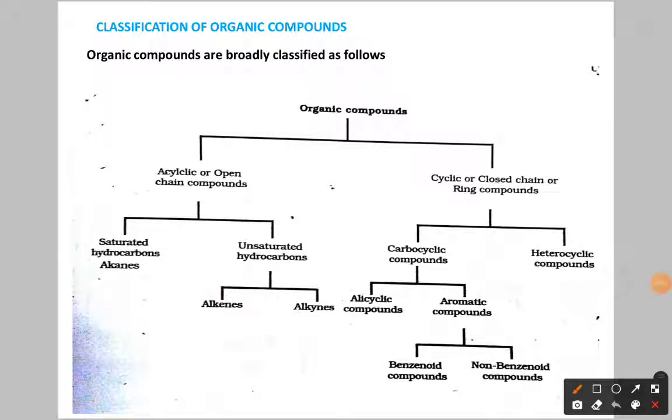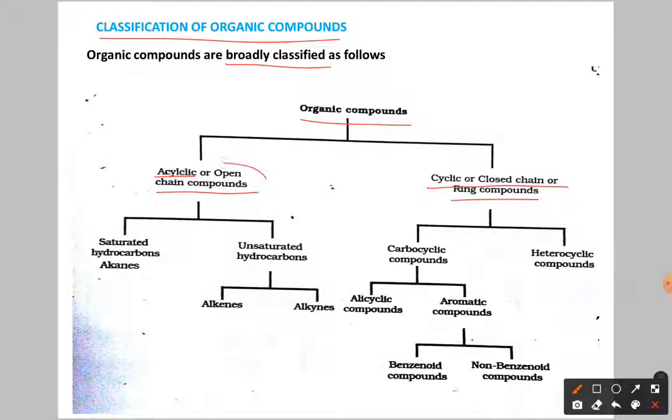Hello students, let us discuss classification of organic compounds, means how they are going to classify. So here we have so many classifications, but here let us discuss broadly how they are going to classify. Organic compounds are classified as acyclic or open chain compounds. Next we have cyclic or closed chain or ring compounds.